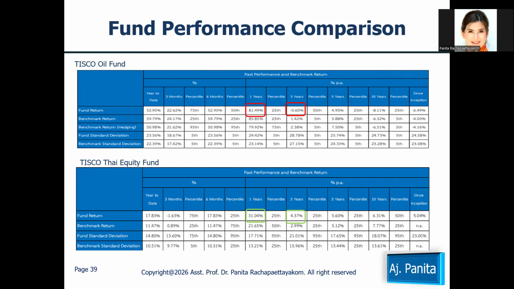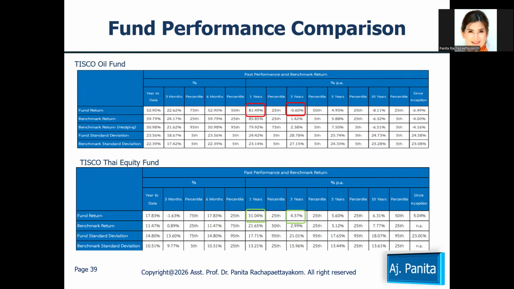You notice that the 1 year return of the Tisco Thai equity on the bottom provides 31%, right? 31% here, 1 year. Okay, and the Tisco Oil Fund here on the upper, for the same term, the 1 year performance.